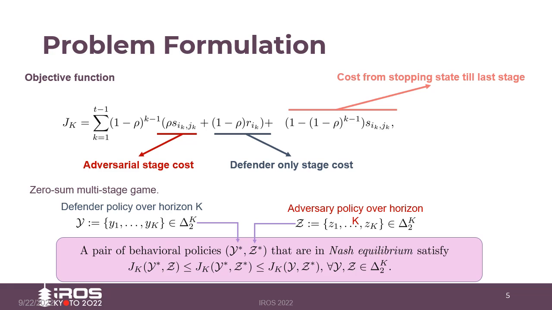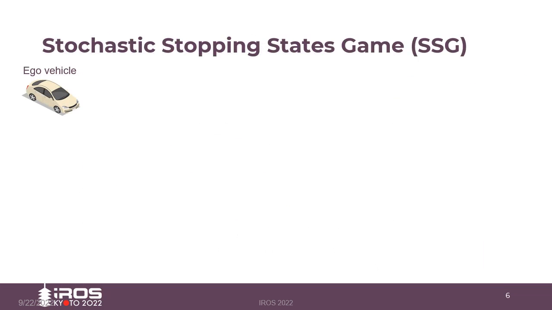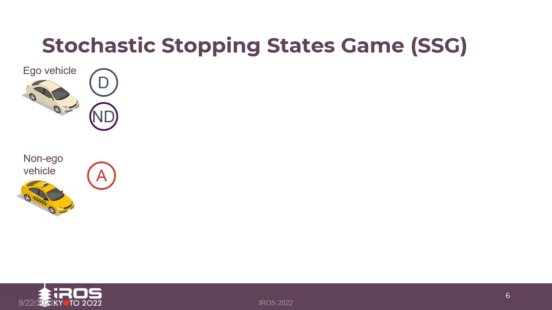We aim to find the adversary and defender policy over the horizon k, that is, what actions must the defender and adversary take at each stage of the game. The pair of policies are in Nash equilibria when the following inequality is satisfied. In this work, we limit the number of actions to two, that is, a defend and a no defend for the ego vehicle. Similarly, we have an attack and no attack for the non-ego vehicle.